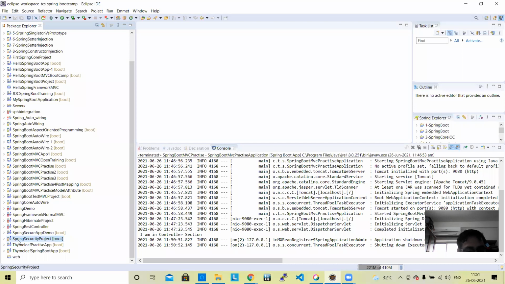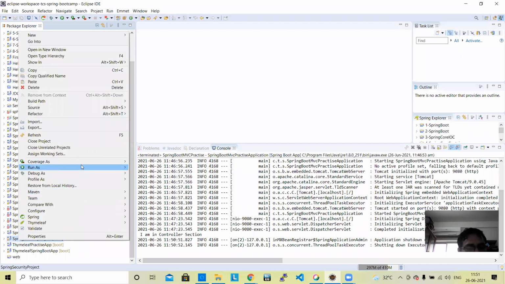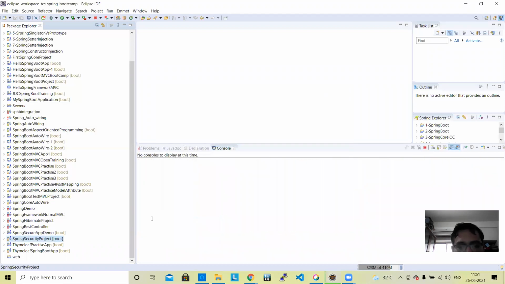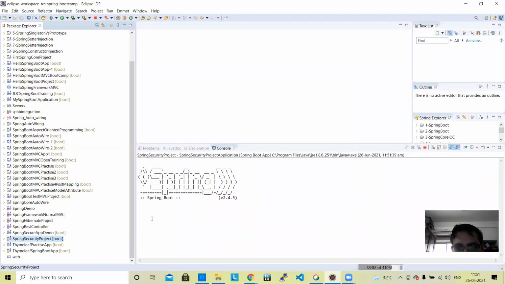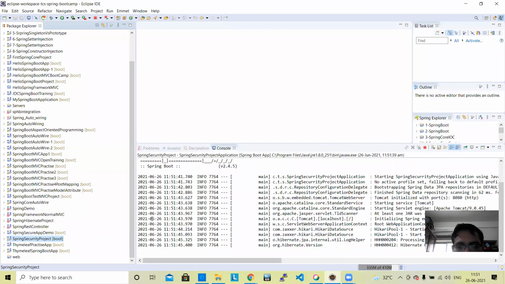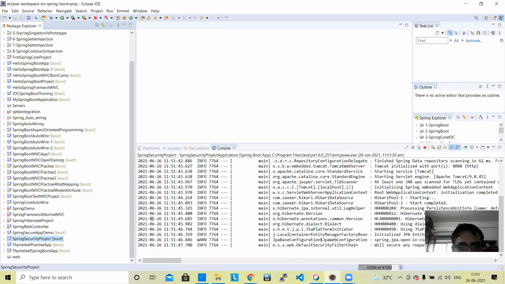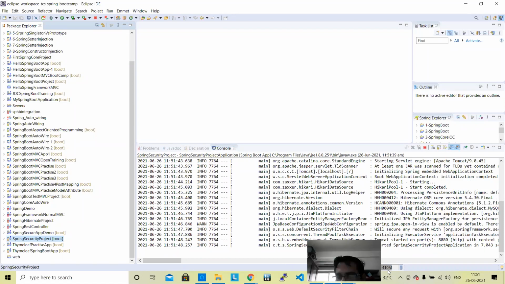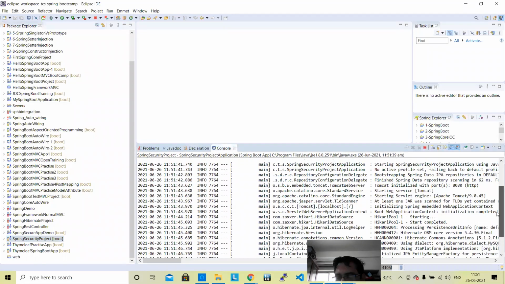Let's run this project. Security features have been implemented here. Okay, so it is running on port 8080.